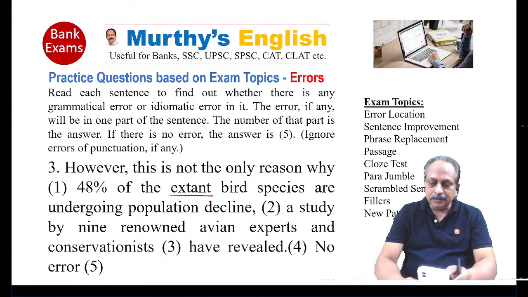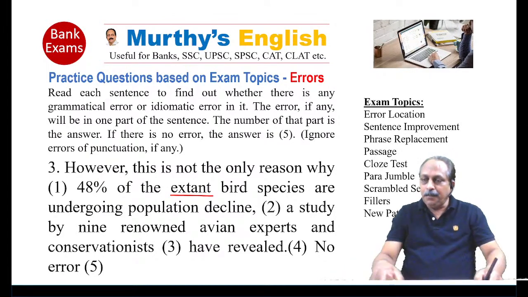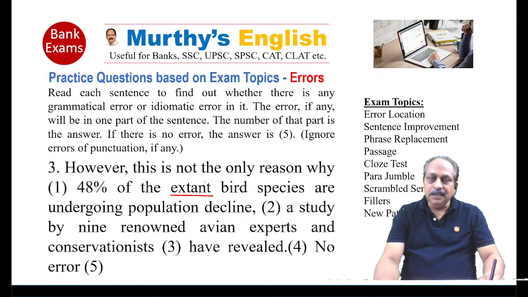Where is the error? Yes, extant means still existing, still surviving, not wide range, still existing. Here, however, this is not the only reason why 48% of the extant bird species, surviving bird species, are undergoing population decline.